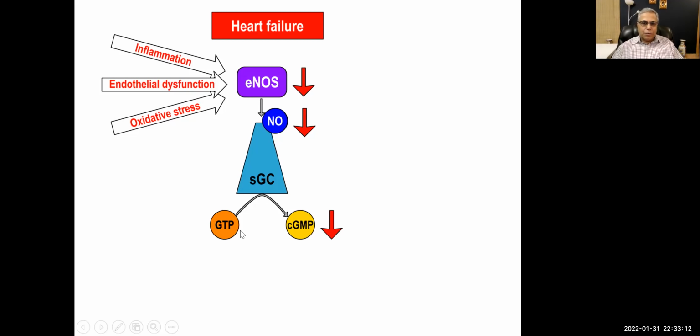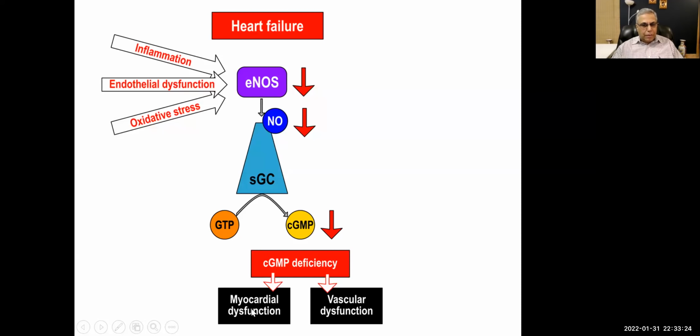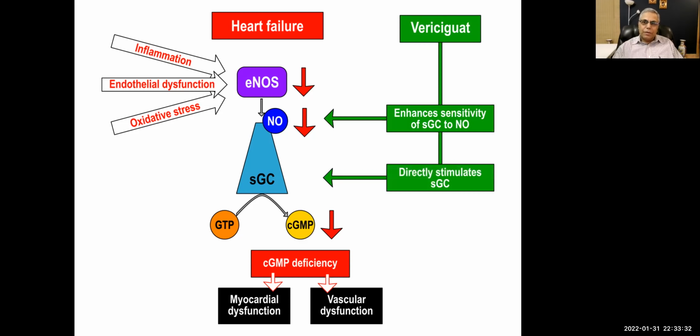Adenylyl cyclase converts ATP to cyclic AMP, right? Guanylyl or guanylate cyclase is converting GTP to cyclic GMP. So the levels go down, and as a result of that, there is myocardial dysfunction and vascular dysfunction. Now, what is Vericiguat doing? It enhances the sensitivity of guanylate cyclase to nitric oxide.